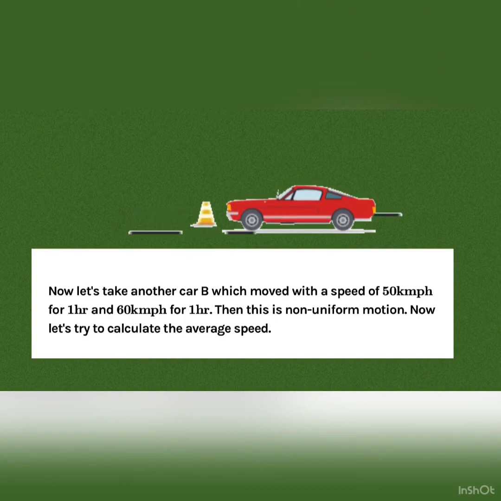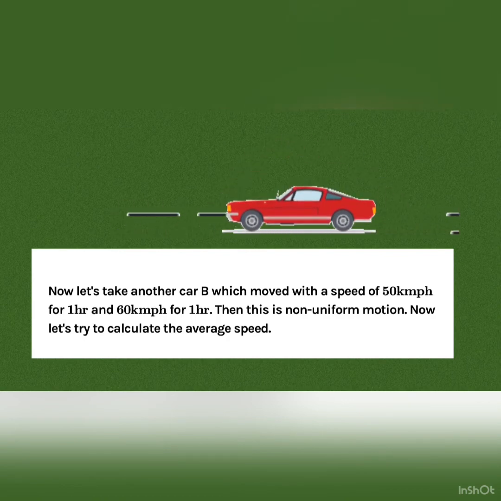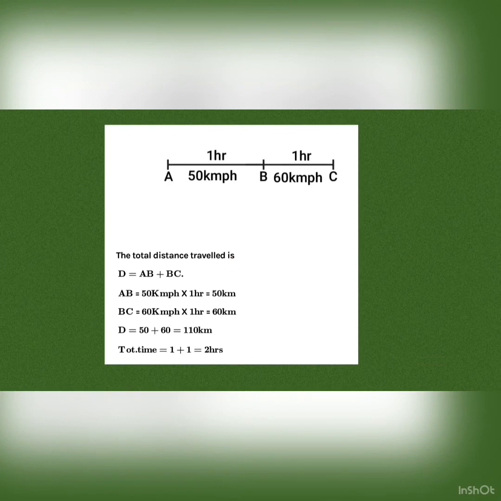Now let's take another car B, which moved with a speed of 50 km per hour for 1 hour and 60 km per hour for another hour. Then this is non-uniform motion. Now let's try to calculate the average speed. In this question, first of all, we will calculate distance covered by car when speed is 50 km per hour, and we will get it 50 km.